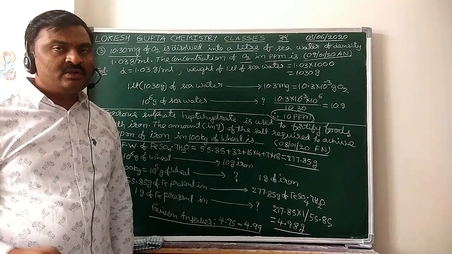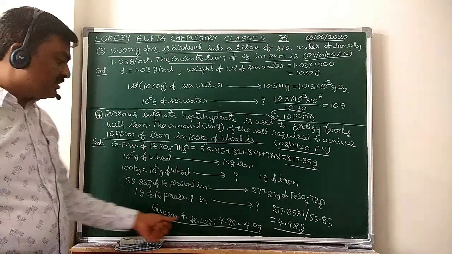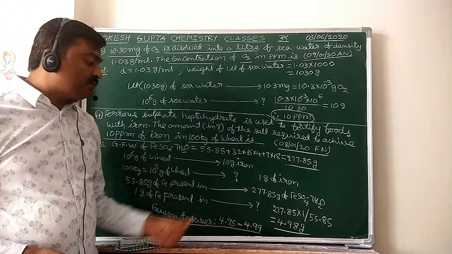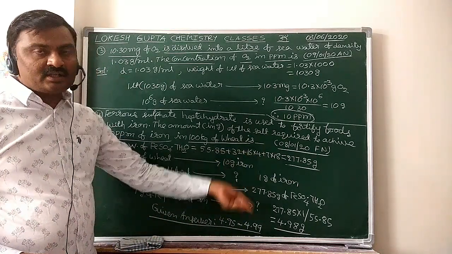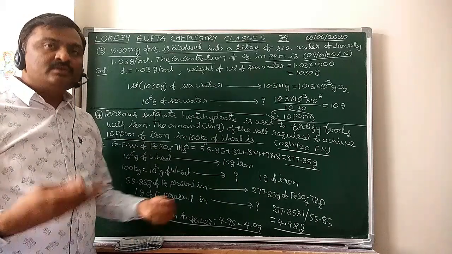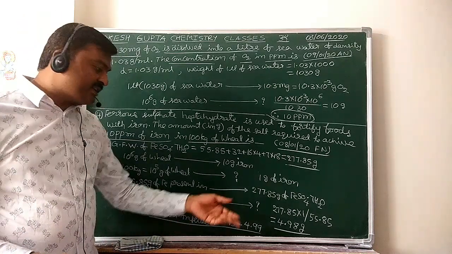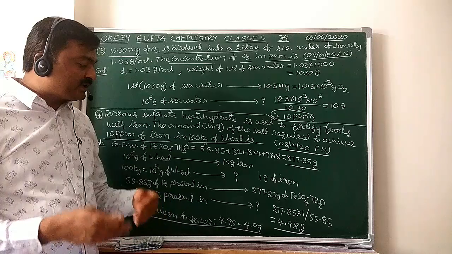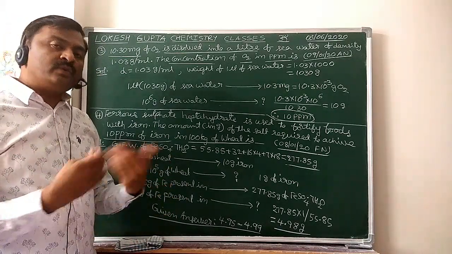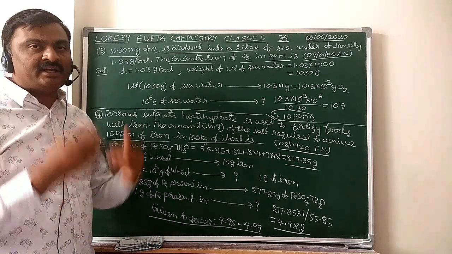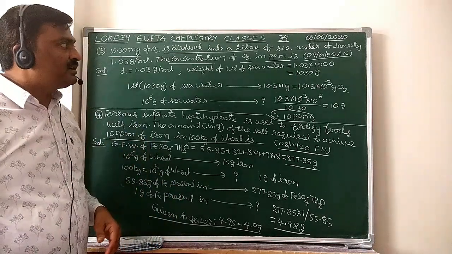It is the answer. What is the given answer? They gave 4.95 to 4.99. They gave a range. Why? Because a lot of calculations are involved. So 4.95, 4.96, 4.97, 4.98, 4.99. Whatever you answer, you mark. All are correct. Next, come to the next question.